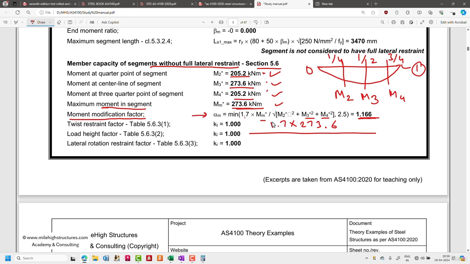After that, the twist restraint factor KT, load height factor KL, lateral rotation restraint factor KR. In the majority of cases, the load height factor is usually 1.4. But as of now, to simplify the calculation, I have taken all of these values as 1 only. That is considering the load at the shear center itself.